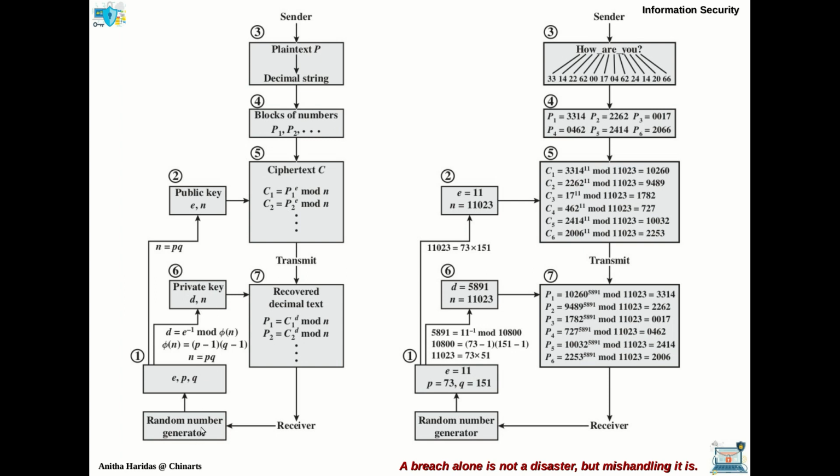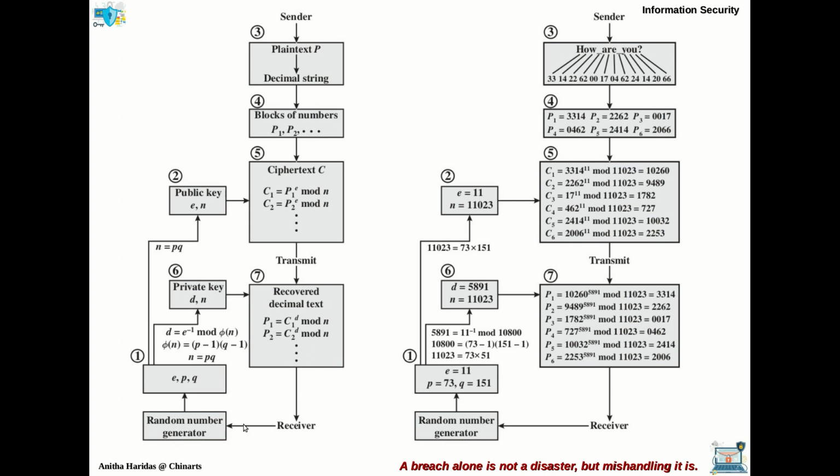The receiver, using a random number generator, will be generating E, P and Q. You know that P and Q are the chosen values, E is also a chosen value, whereas D and N are the calculated values. I repeat, E, P, Q are the 3 chosen values. For choosing these 3 values, she can use a random number generator.